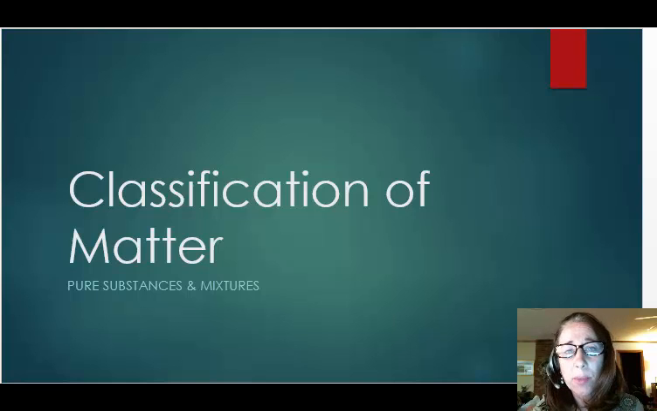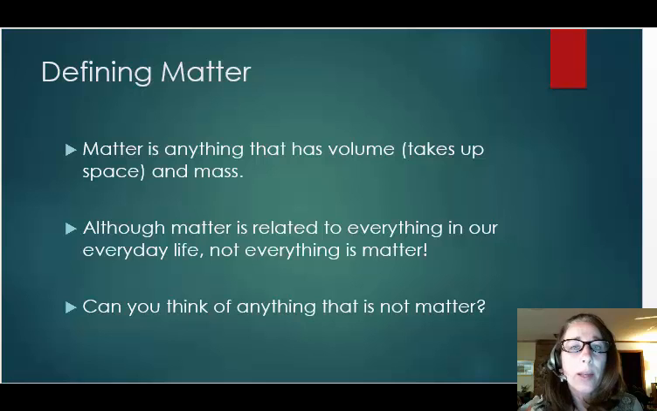Classification is a fundamental aspect of science. Chemists study chemicals, and chemicals make up matter. Matter is anything that has volume or takes up space and has mass. Although matter is related to everything in our everyday life, not everything is matter.